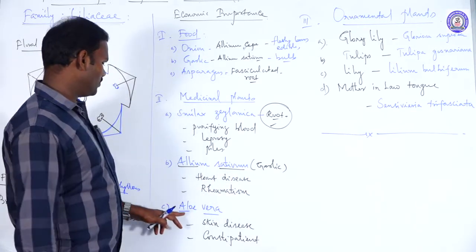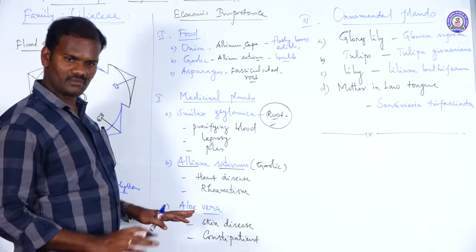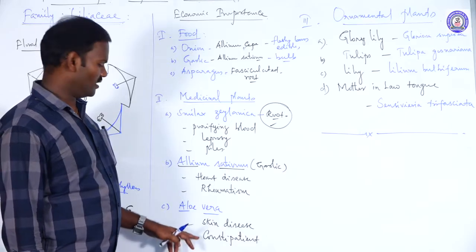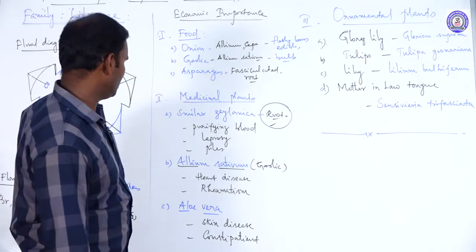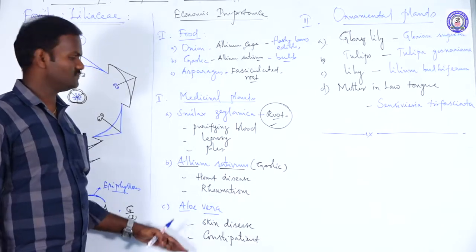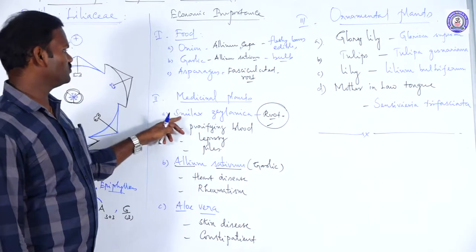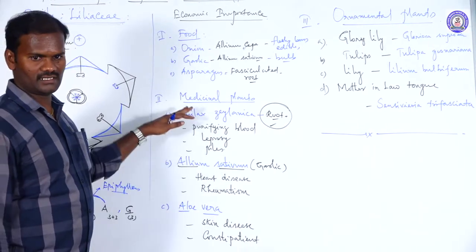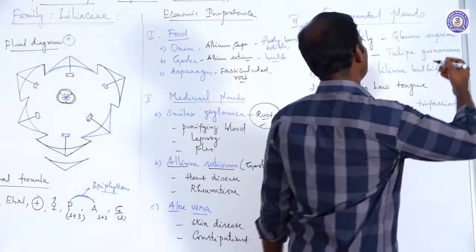And the third medicinal plant, aloe vera: the entire plant except the root system, the entire shoot, is used to treat skin diseases and also constipation. These are the medicinal plants: Smilax zeylanica, Allium sativum, aloe vera.